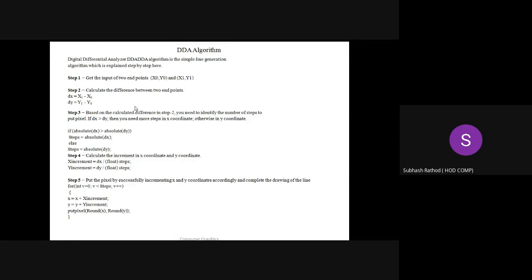What is the second step? Calculate the difference between the two endpoints: dx equals x1 minus x0, and dy equals y1 minus y0. Step 3: based on the difference calculated in step 2, you need to identify the number of steps to put a pixel. Let the condition apply that if dx is here,